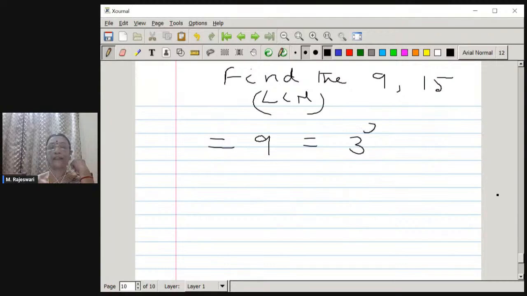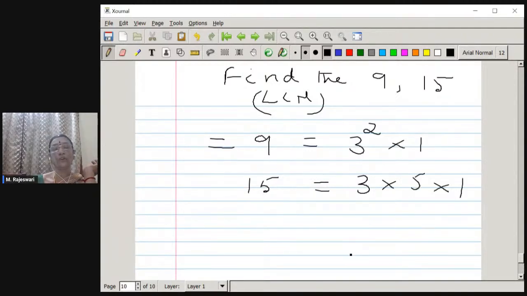So therefore we can write 3 square into 1. Now how do we write 15? 15 we can write as 3 into 5 into 1. If you look at the prime factorization of both these numbers, it is like this: 3 square into 1 and 3 into 5 into 1. Now out of this, the highest power for the prime number 3.